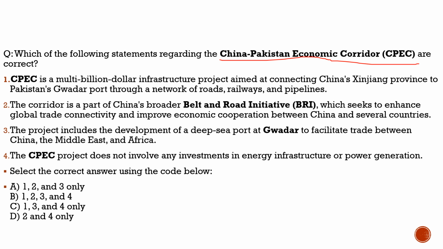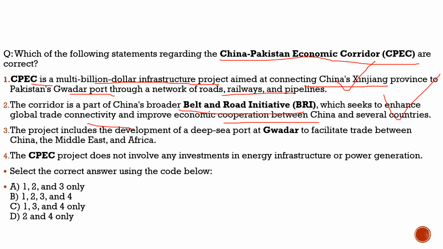Here the question says CPEC is a multi-billion dollar infrastructure project aimed at connecting China's Xinjiang province to Pakistan's Gwadar port. 100% correct. Through a network of roads, railways and pipelines. 100% correct. Nothing wrong with this statement. Statement 2. The corridor is a part of China's broader Belt and Road Initiative, which seeks to enhance global trade connectivity and improve economic cooperation between China and several countries. 100% correct. Nothing wrong with this statement.